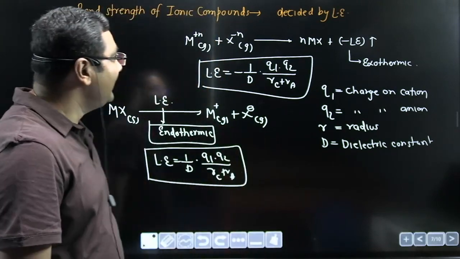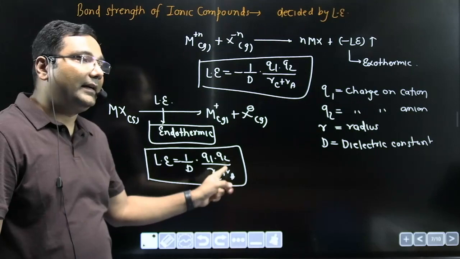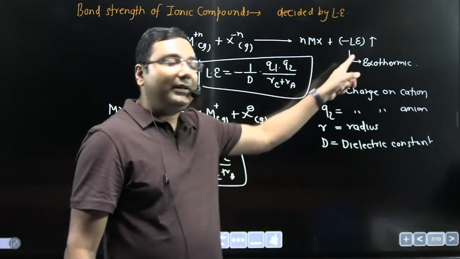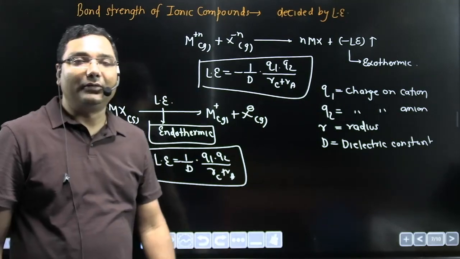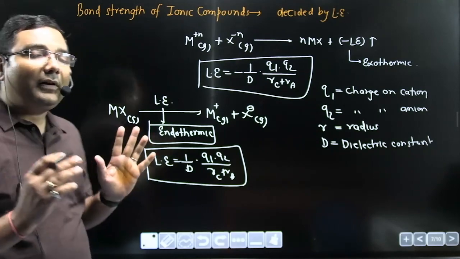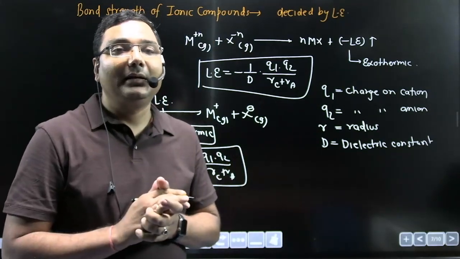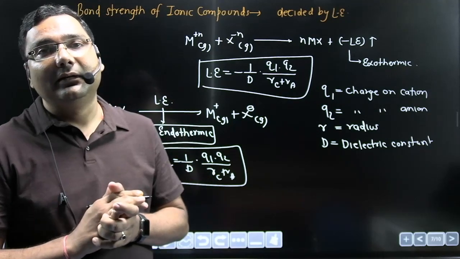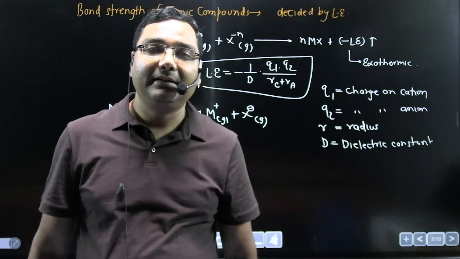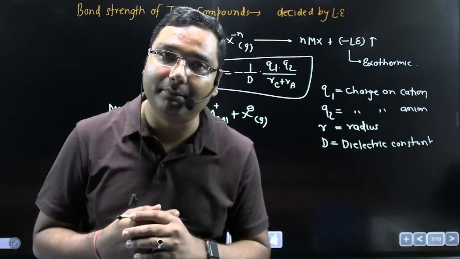So you can define lattice energy in both ways, exothermic and endothermic. Now for the formation of an ionic bond, lattice energy should be maximum, and as I have told you earlier, the bond strength of an ionic bond is decided by lattice energy. The greater the value of lattice energy, the higher the bond strength of the ionic compound.